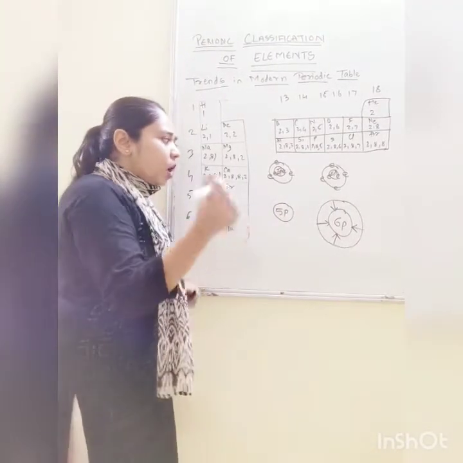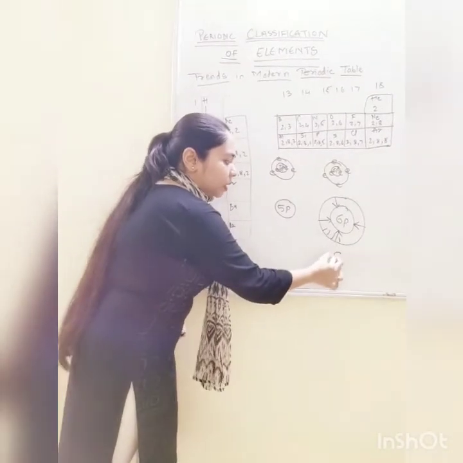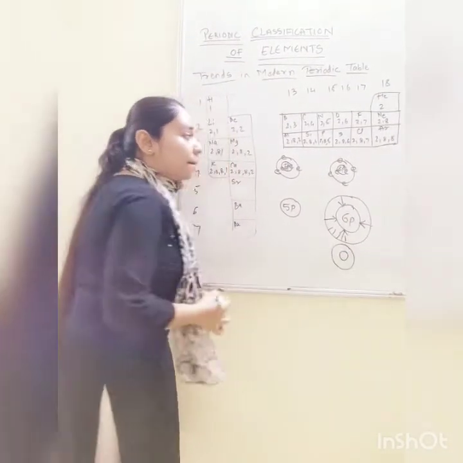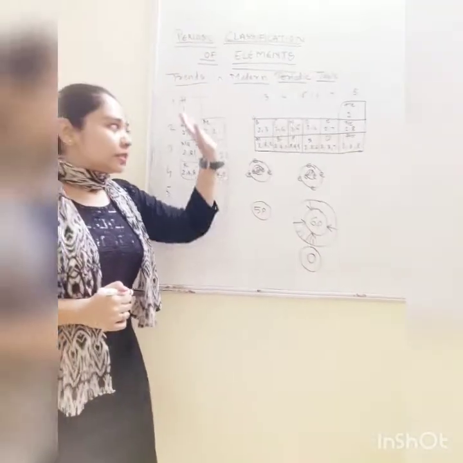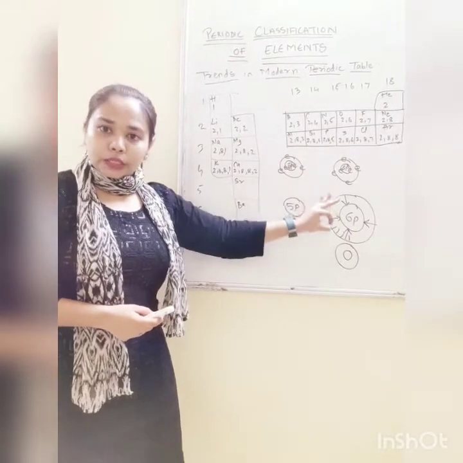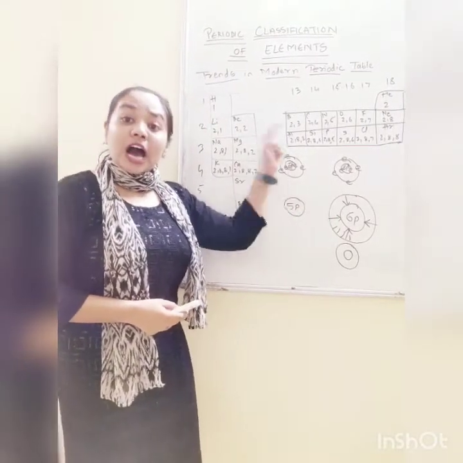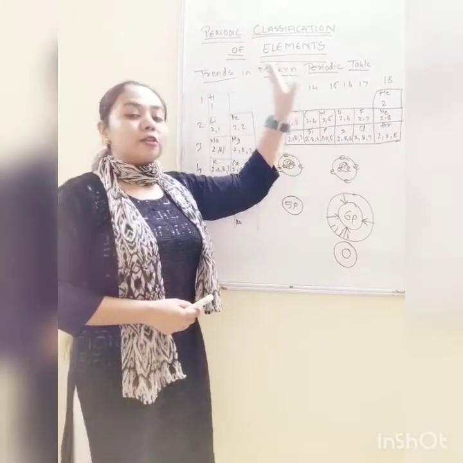So what will happen? This orbit will also go inside now. The size of the carbon will be less than the boron. Since both of them have 2 shells or 2 orbits, the size of carbon will be less than that of boron, and the same applies to nitrogen.